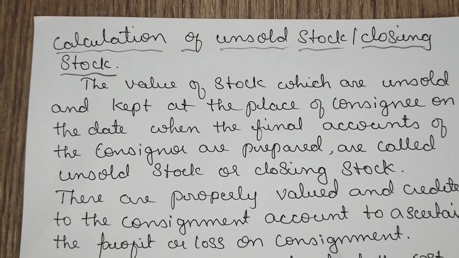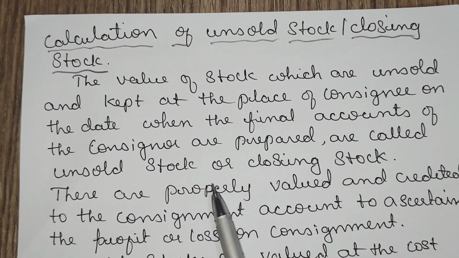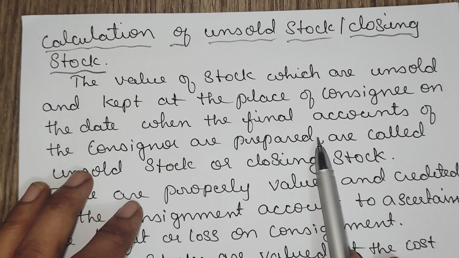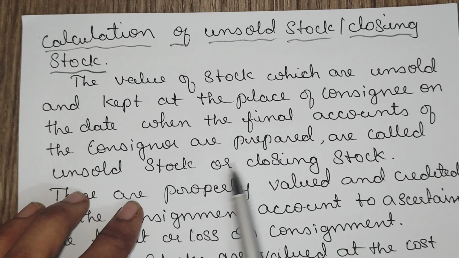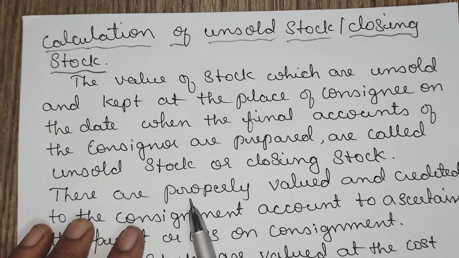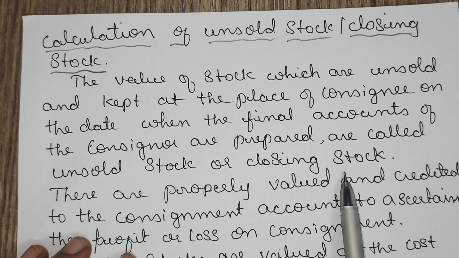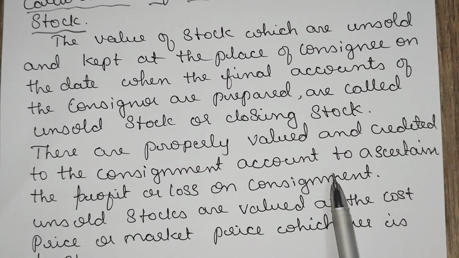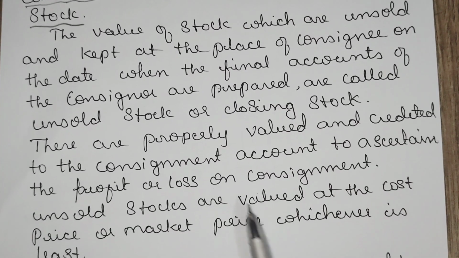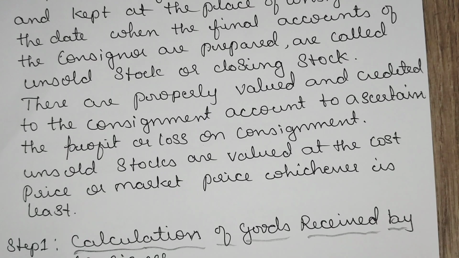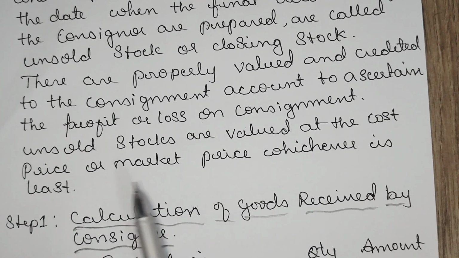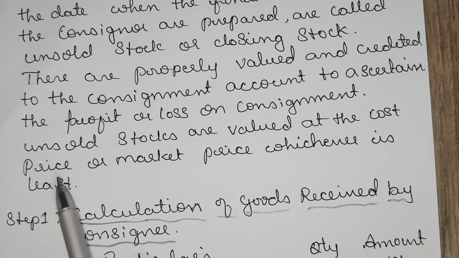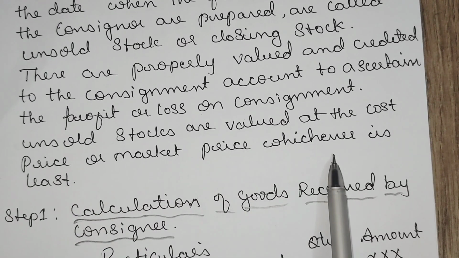Then calculation of unsold stock or closing stock. The value of unsold stock kept at the place of the consignee on the date when the final accounts of the consignor are prepared are called the unsold stock or closing stock, and those are properly valued and credited to the consignment account for a certain profit or loss on the consignment. Unsold stocks are valued at the cost price or market price, whichever is least.